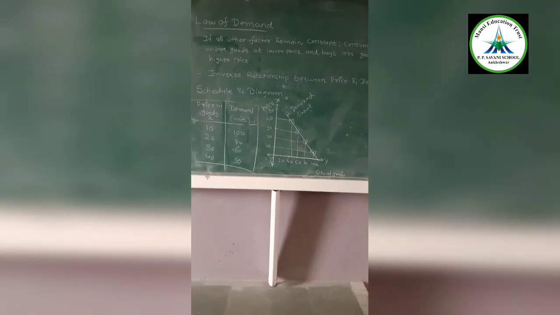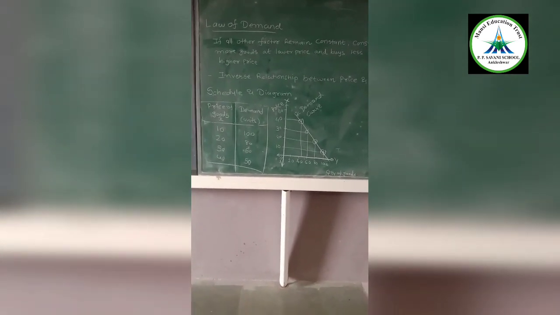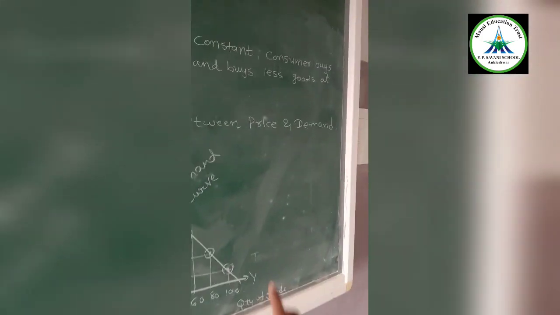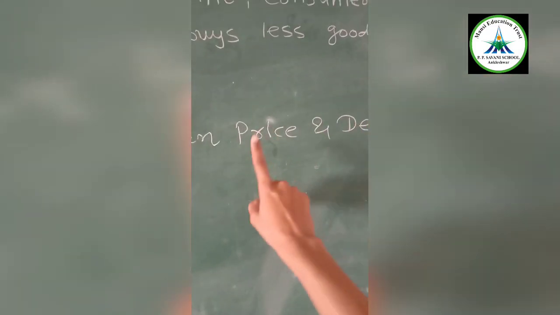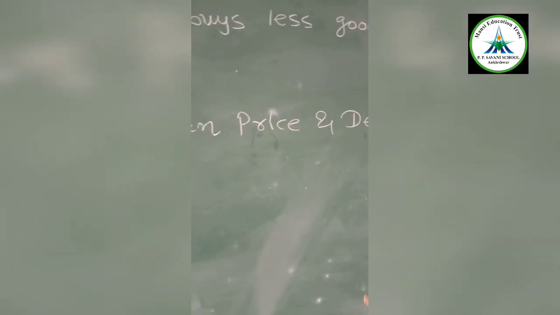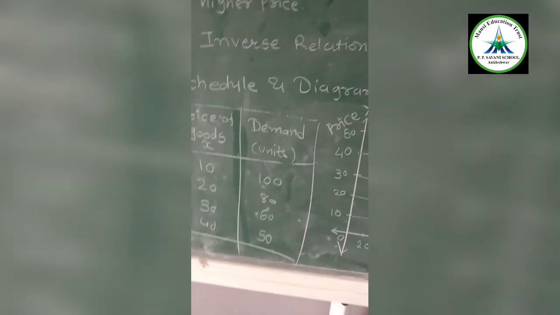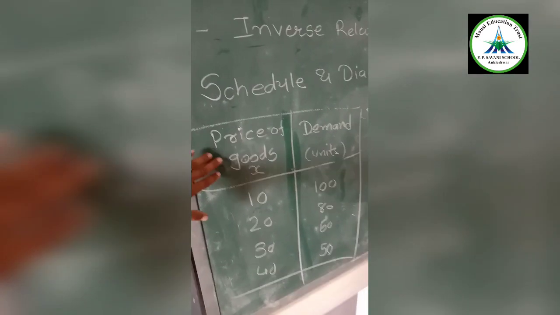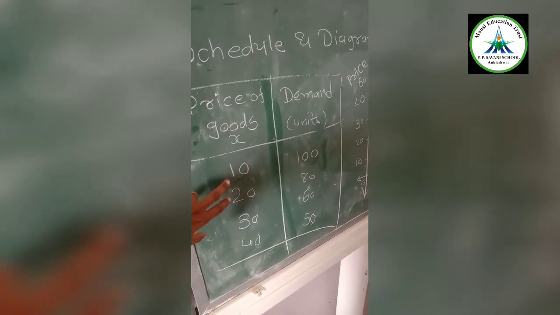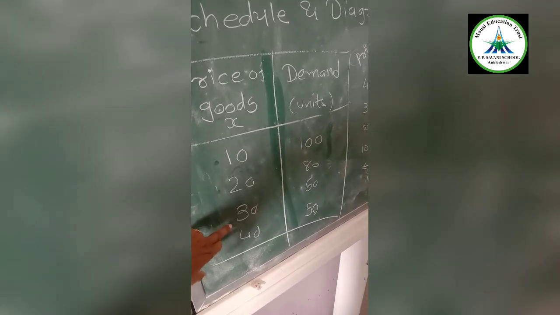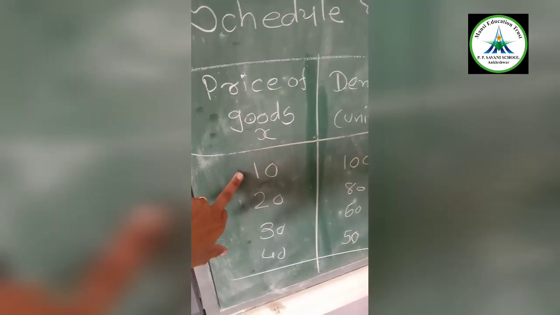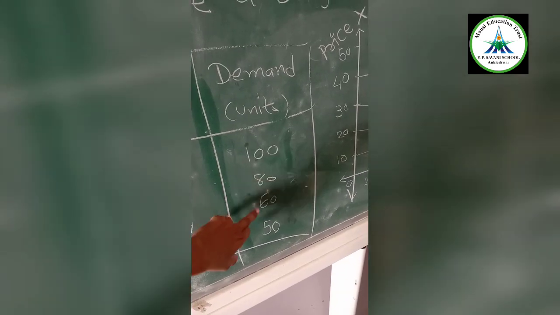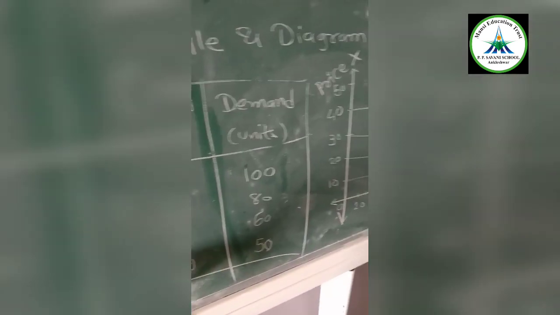Okay, so it states that there is an inverse relationship between price and demand. Price rises, demand decreases, and price decreases, demand increases. Now here we are taking one example. For goods X, the price is 10, 20, 30 and 40 rupees, and the demand is 100, 80, 60 and 50 respectively.